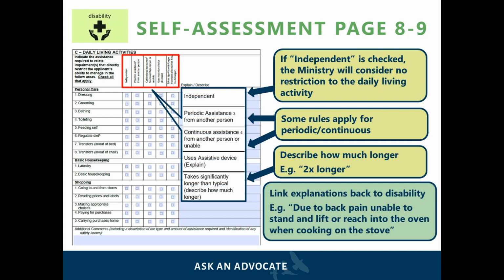Once again, the applicant must explain whether they can do the activities independently, with periodic or continuous assistance, with the help of an assistive device, or the applicant would take significantly longer. If the applicant chooses independent for a daily living activity, the ministry will assume that the applicant is not restricted. Therefore, it is important for the applicant to complete this section while thinking of their bad days when the applicant is significantly restricted, so they can describe their impairment better on the application. It is also helpful to link explanations to the applicant's disability. So for example, unable to stand and lift due to back pain.